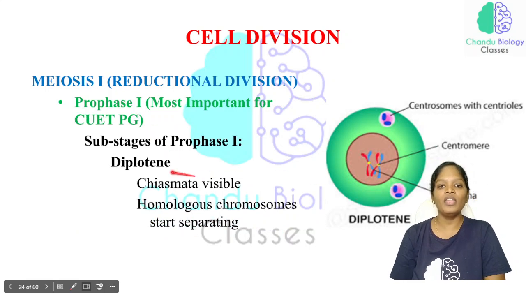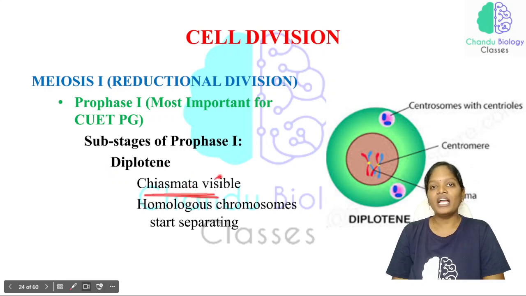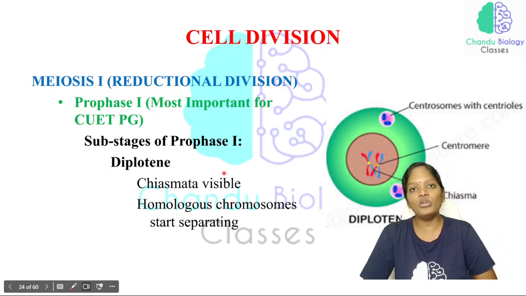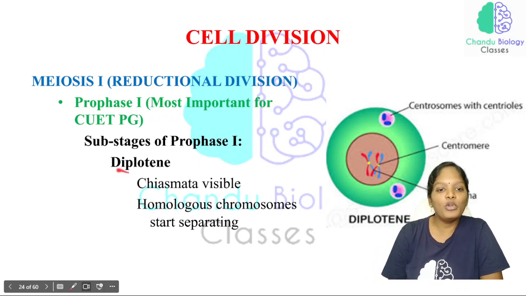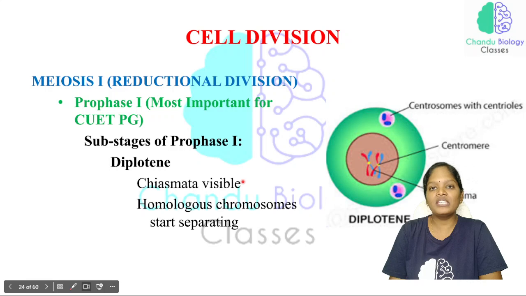Now the fourth phase of prophase 1 will be the diplotene phase, and in the diplotene phase the chiasmata are visible. Here the chiasmata will be visible in the diplotene stage. This can also be expected in the exam: the chiasmata is visible in which phase?